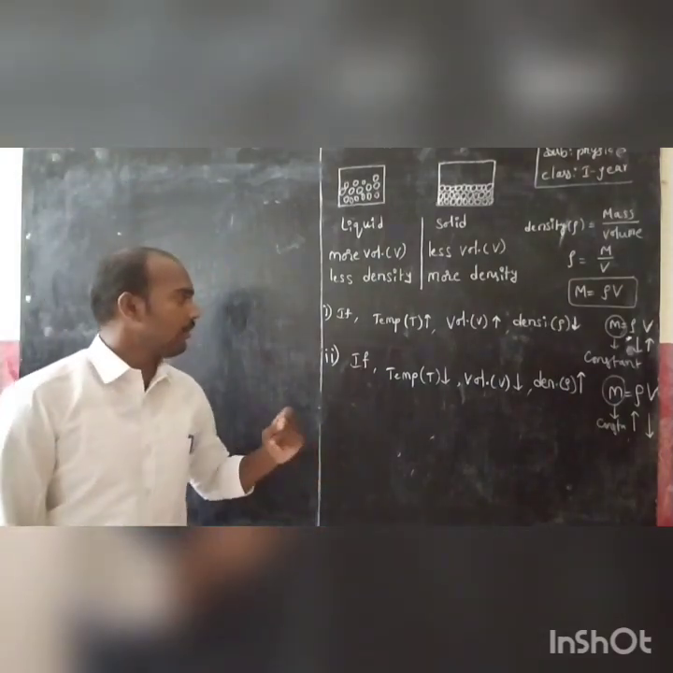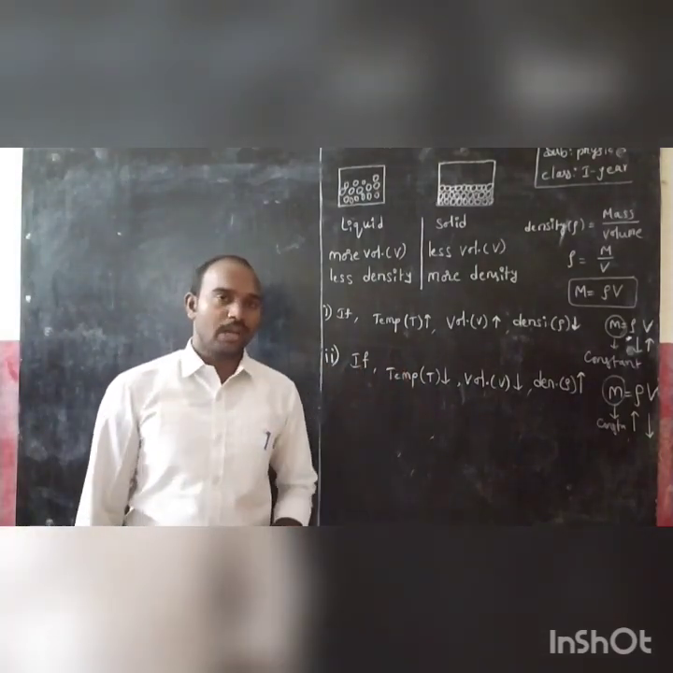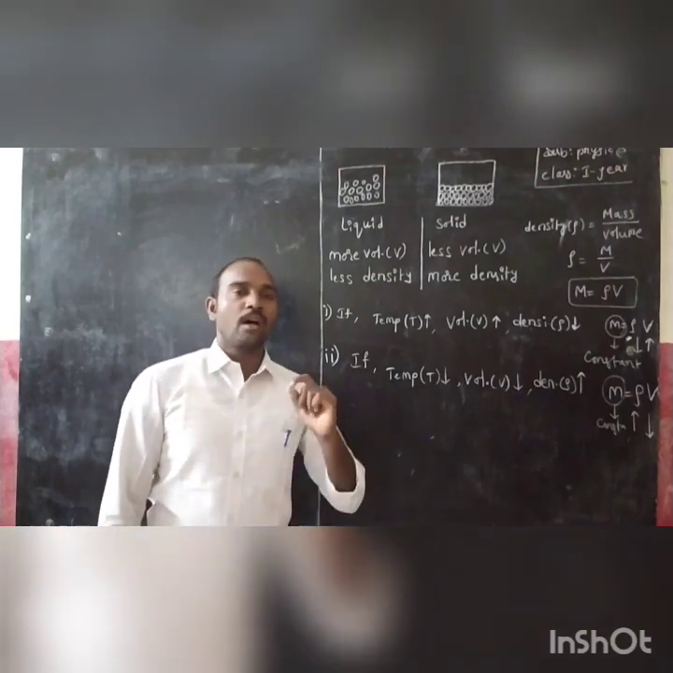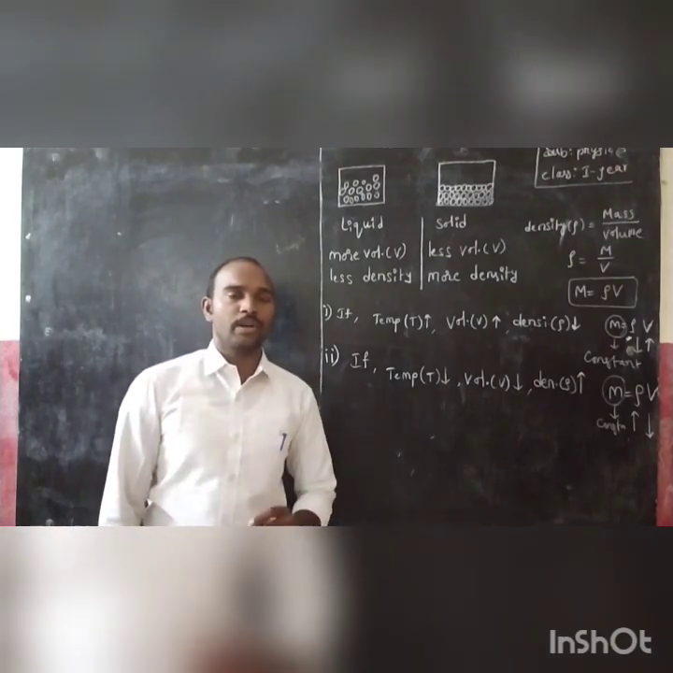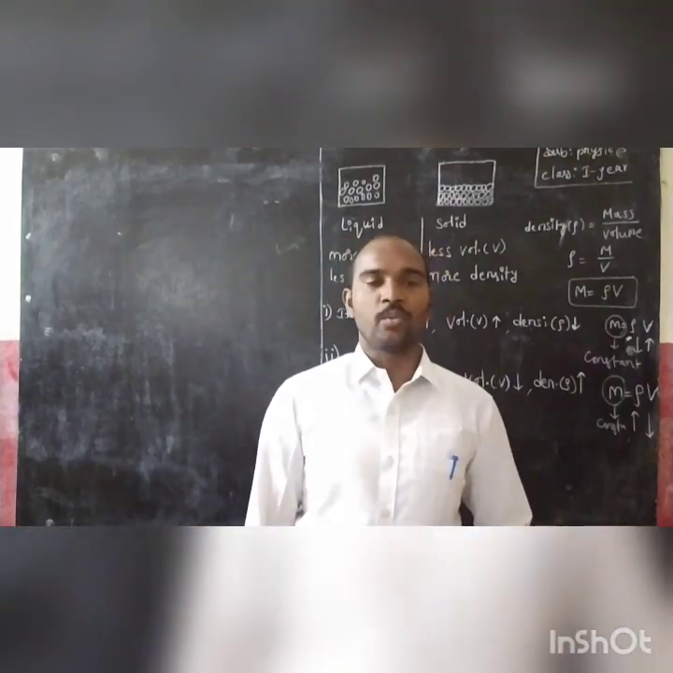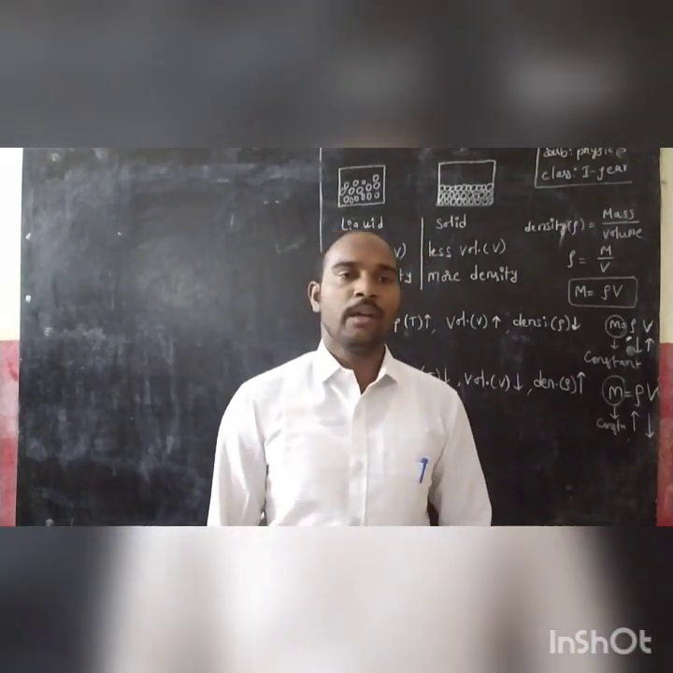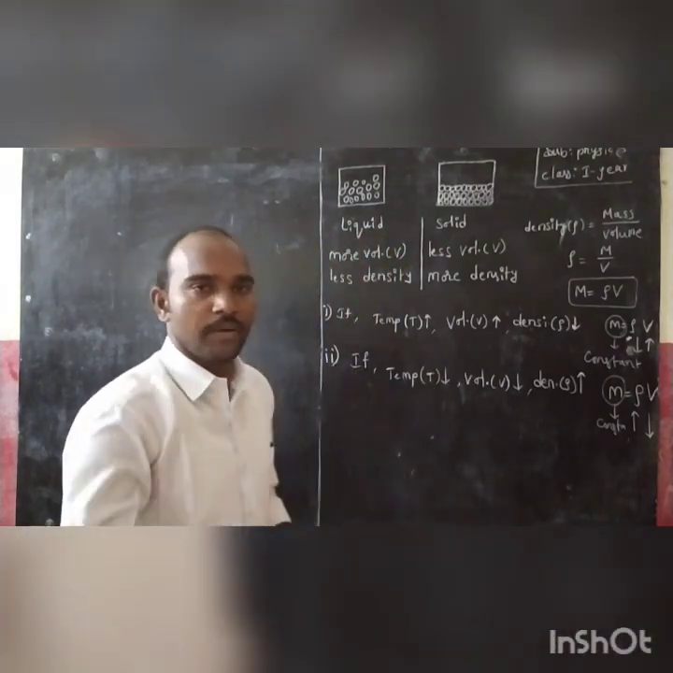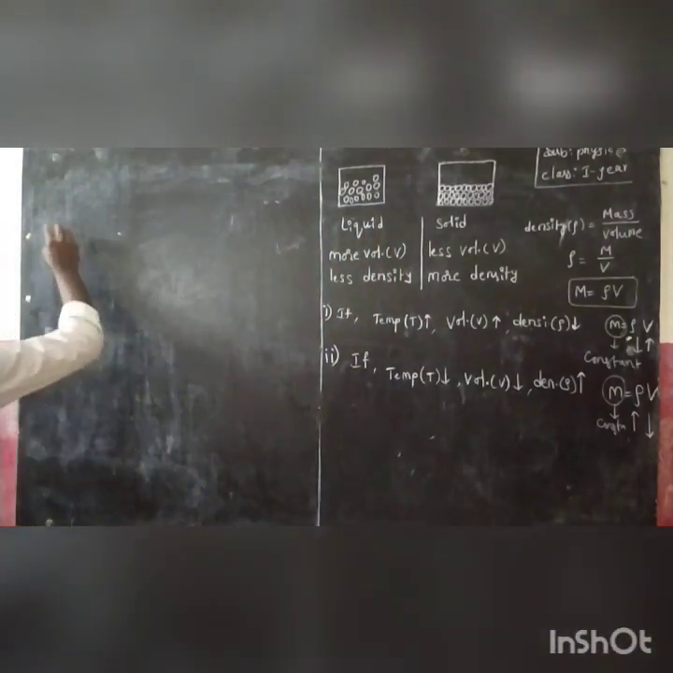Okay, right, very good. Let's continue. To understand the anomalous behavior of water, you need to understand two graphs: one is a volume-temperature graph and the other a density-temperature graph. First of all, we have to discuss the volume-temperature graph.